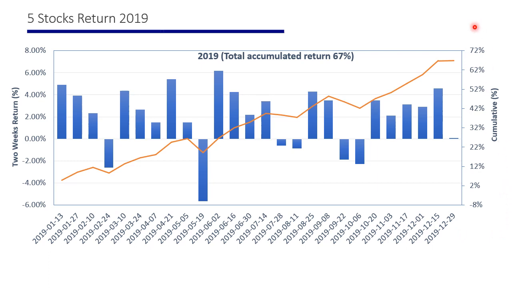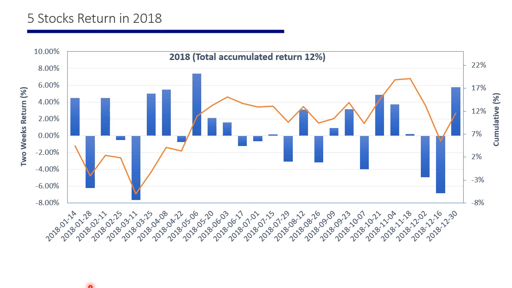2019, the return of this method, as you see, reached something around 67%. And as you see, the maximum was something around 6%, which happened in June, and the minimum return also was close to -6%, which happened in May.